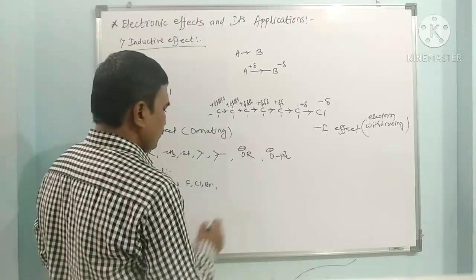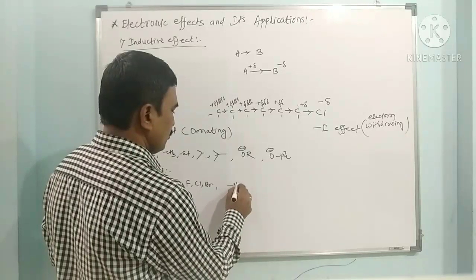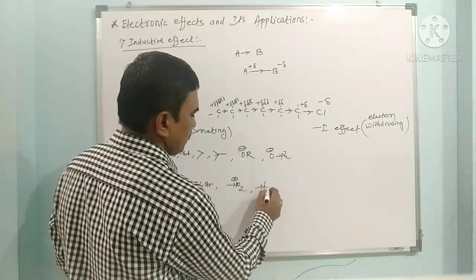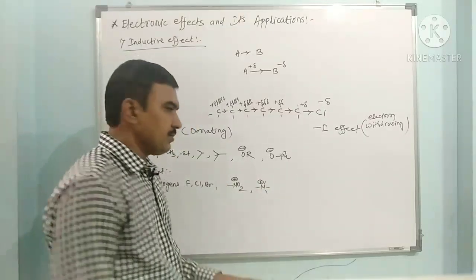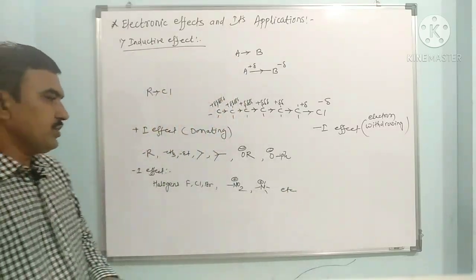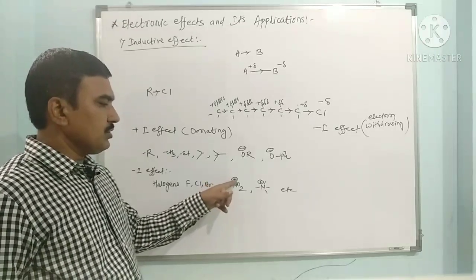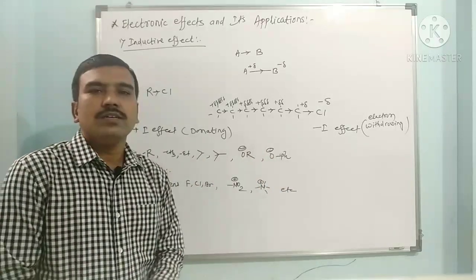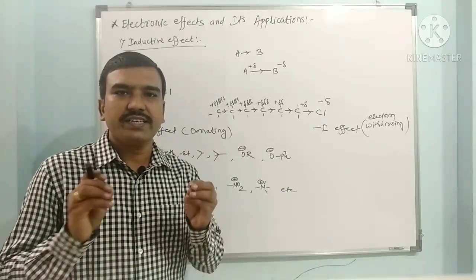So here, any positively charged species such as the NO2 group, or when any quaternary ammonium ion is there, it is also electron deficient. So all the positively charged groups themselves act as electron withdrawing groups, because to relieve the positive charge it attracts electrons from the adjacent species. So these are operating the minus I effect, that is the electron withdrawing effect. It is also called the electron attracting effect.